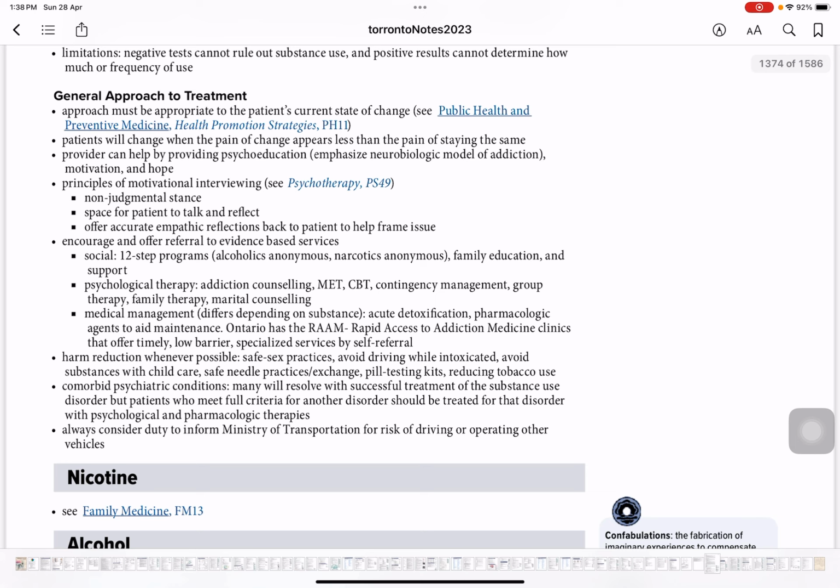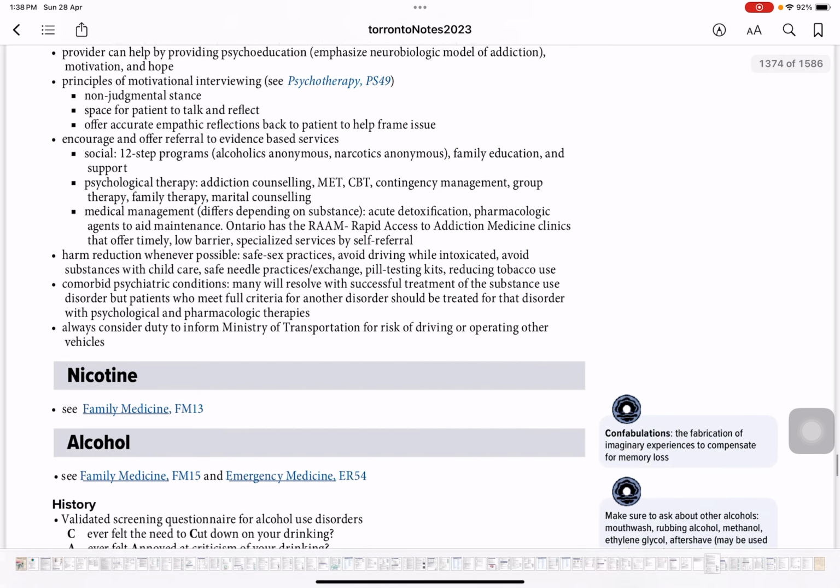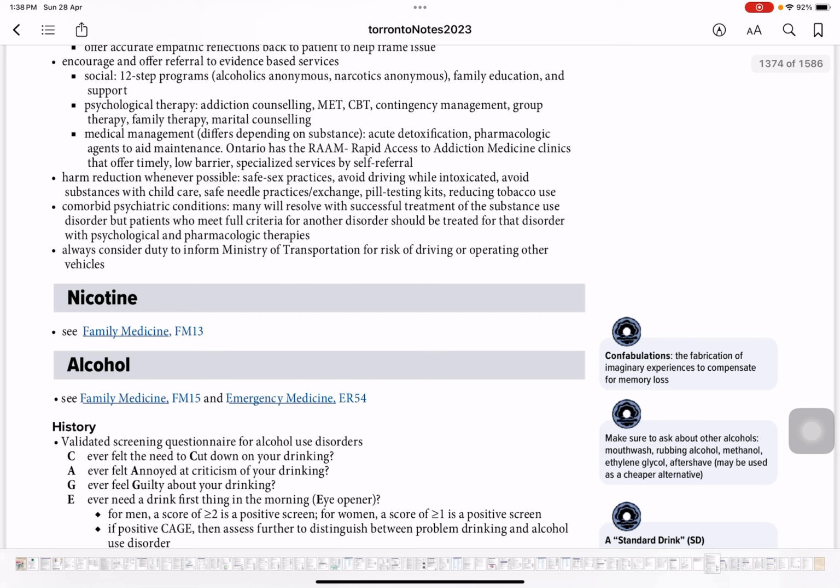Medical management is very specific to what the patient is taking. And then harm reduction policies, like avoiding needle sharing, safe sexual practices, avoid driving while intoxicated, child care, pill testing, reducing tobacco. And then the other most important one was the reporting. Consider duty to inform the Ministry of Transportation about the risk of driving and operating other vehicles.